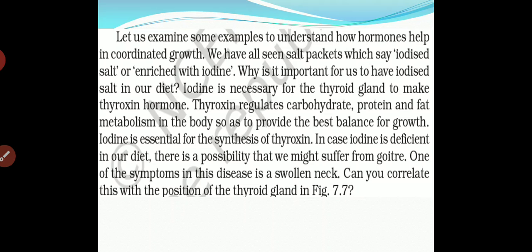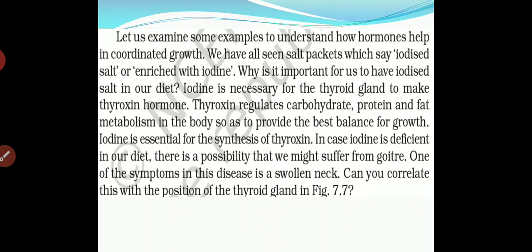Thyroxine regulates carbohydrate, protein and fat metabolism in the body, so as to provide the best balance for growth. The growth should be balanced. Thyroxine regulates carbohydrate, protein and fat metabolism, due to which our body is constructed and grows.